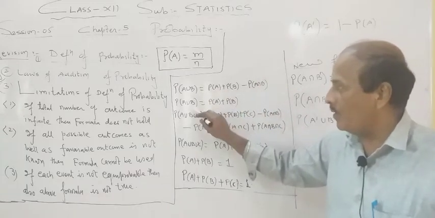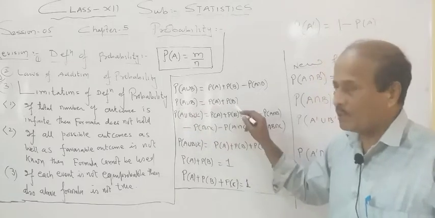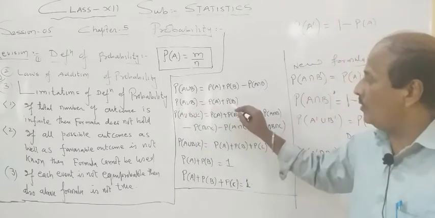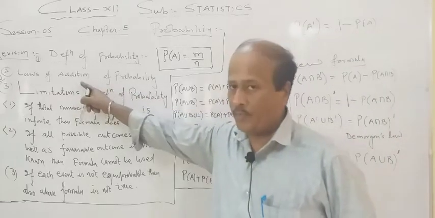So the same formula will be written in this way: probability of A union B is equal to PA plus PB, when two events are mutually exclusive events. That's why this law is called the law of addition.